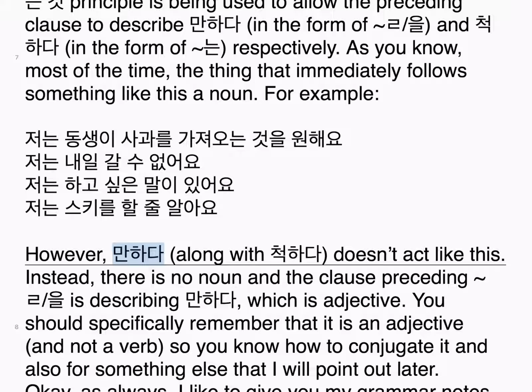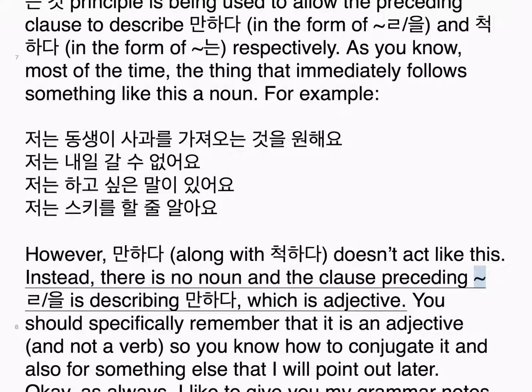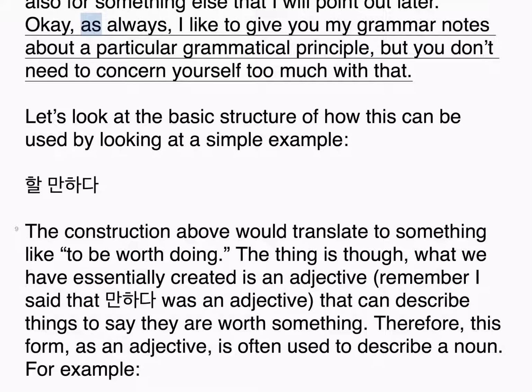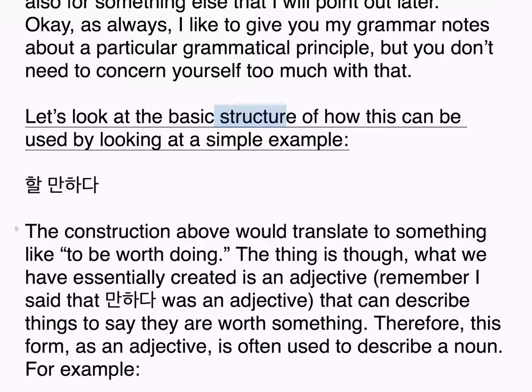However, 만하다, along with 척하다, doesn't act like this. Instead, there is no noun in the clause preceding 을; it is describing 만하다, which is an adjective. You should specifically remember that it is an adjective and not a verb, so you know how to conjugate it, and also for something else that I will point out later. Okay, as always, I like to give you my grammar notes about a particular grammatical principle, but you don't need to concern yourself too much with that. Let's look at the basic structure of how this can be used by looking at a simple example.